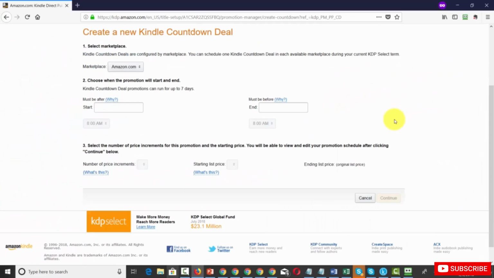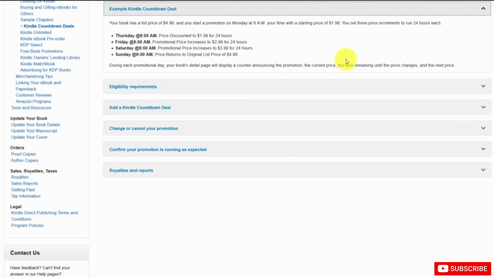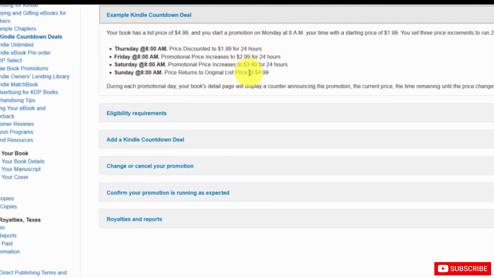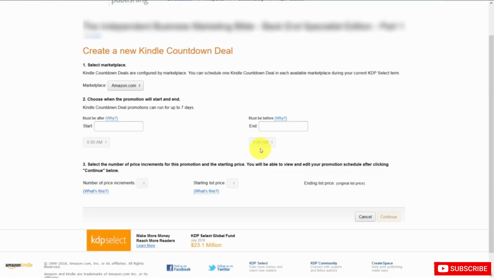The buyer is told that their price will be going up within a certain period of time. Now, to run a Kindle countdown deal, your price does need to be at least $2.99 on Amazon.com. Just as you did the free promotion, you'll have a start date and an end date. Then you'll need to set a number of price increments with a starting price and an ending price. For example, you can have your price go up $1 every 24 hours, starting at $1.99, ending at a regular price of $4.99. Once you've set and confirmed your promotion, you can then click Save.